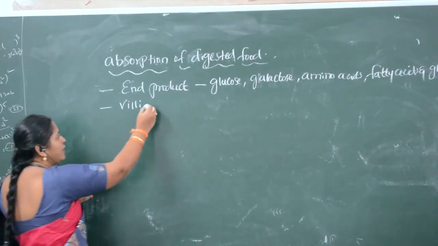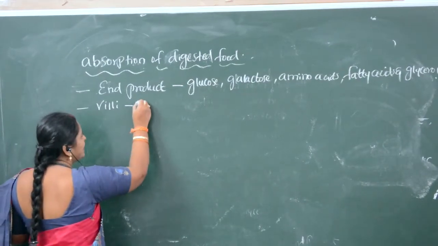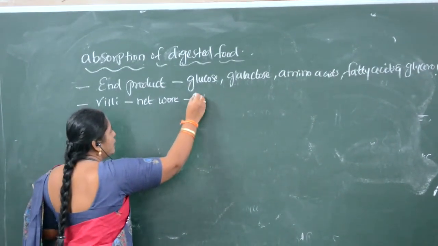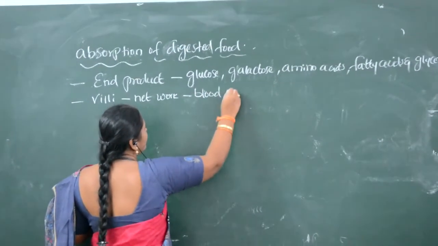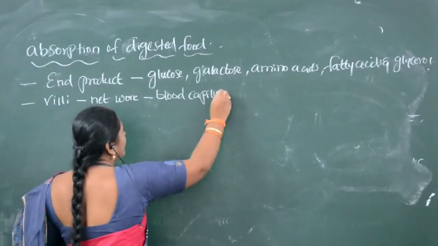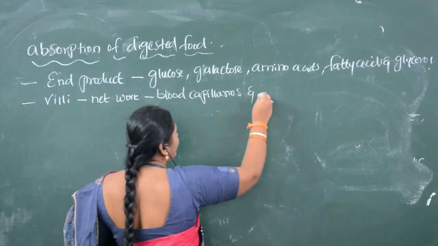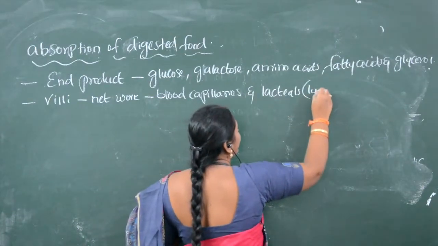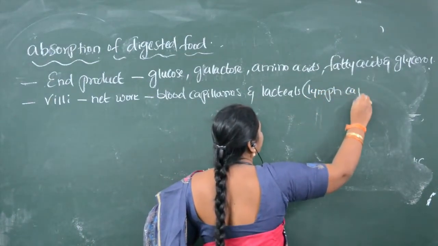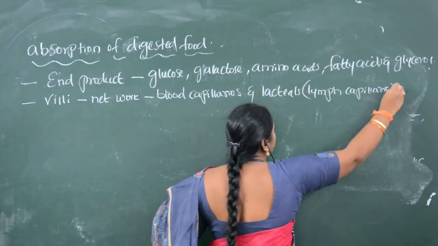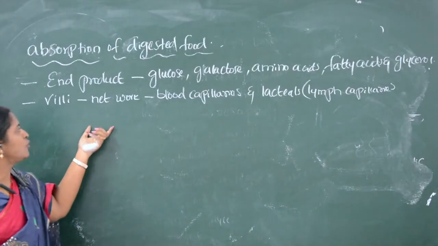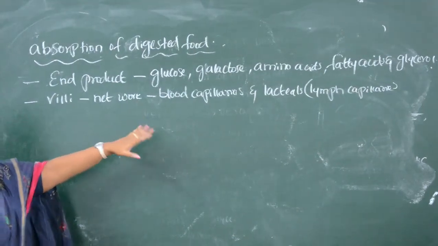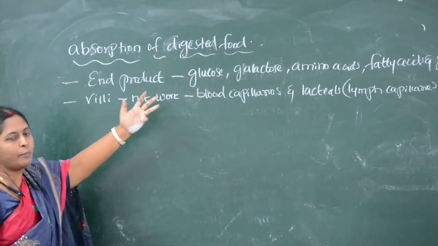This microvilli is covered by a network of blood capillaries and lacteals, and lacteals we can call lymph capillaries. So this is the part where absorption of food material takes place.